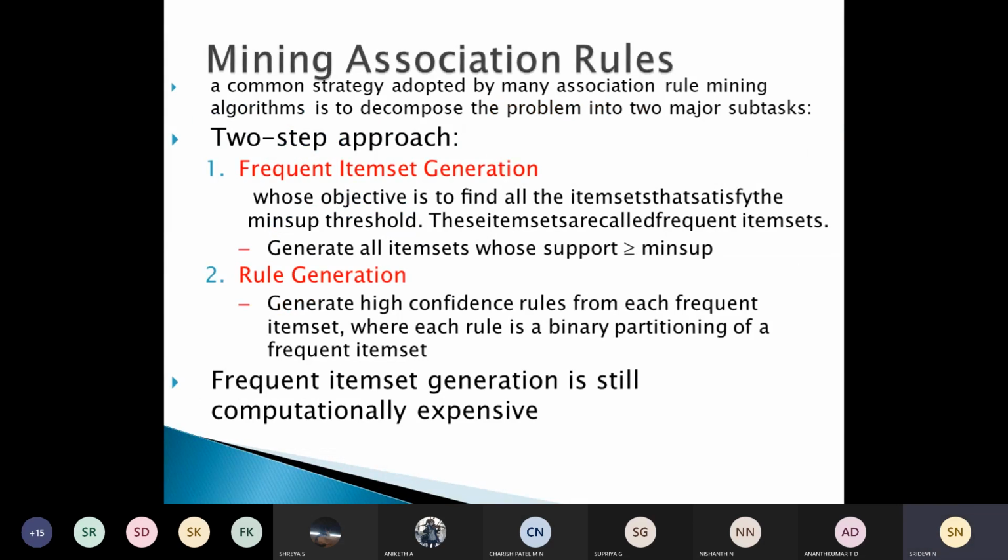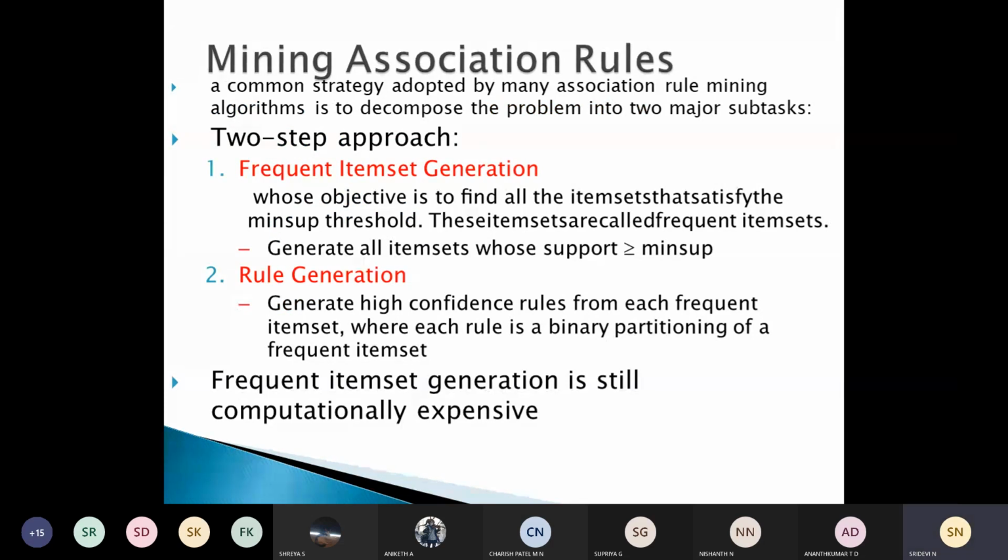Mining association rules. A common strategy adopted by many association rule mining algorithms is to decompose the problem into two major subtasks. Given a problem, we just divide it into two major subtasks. The first is frequent item set generation.